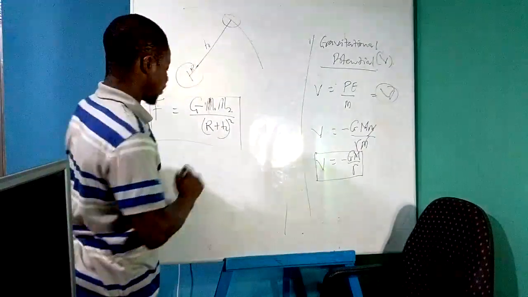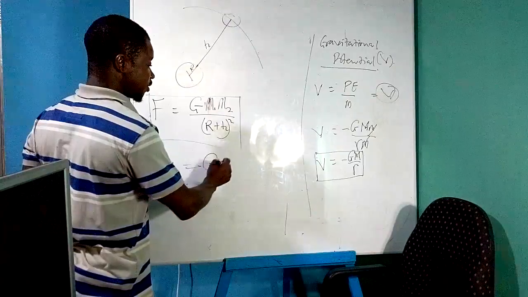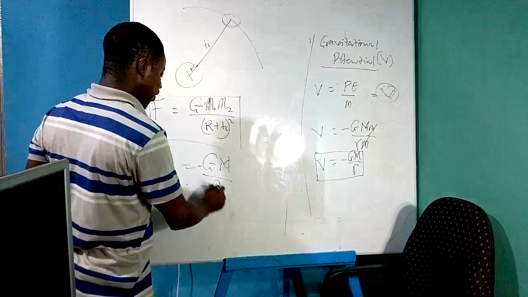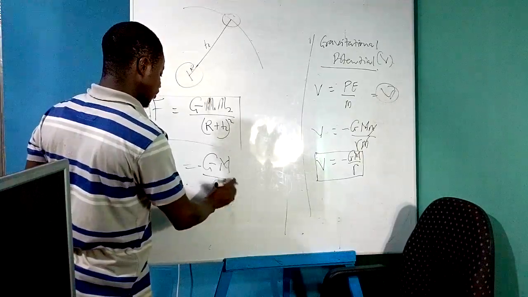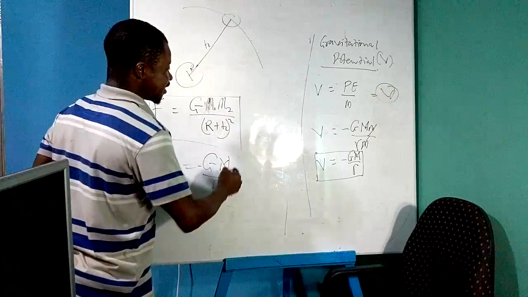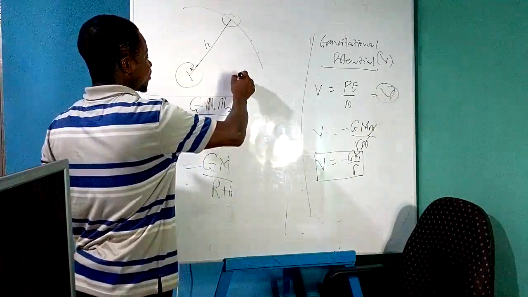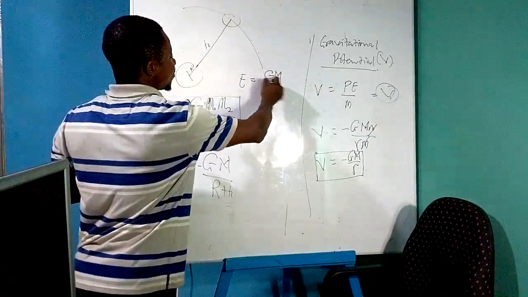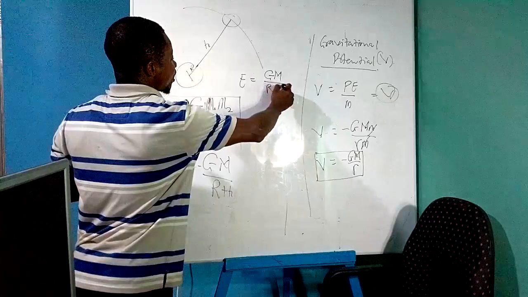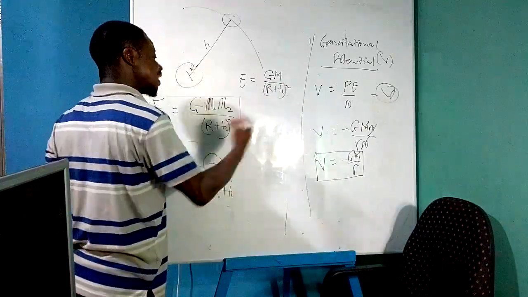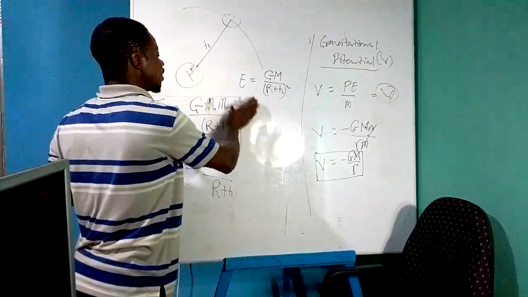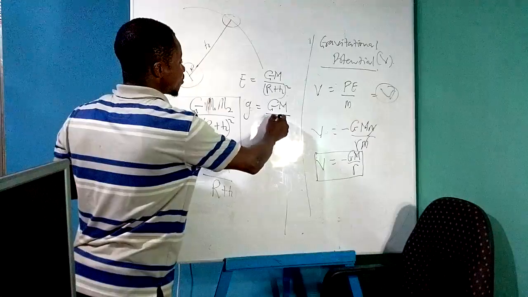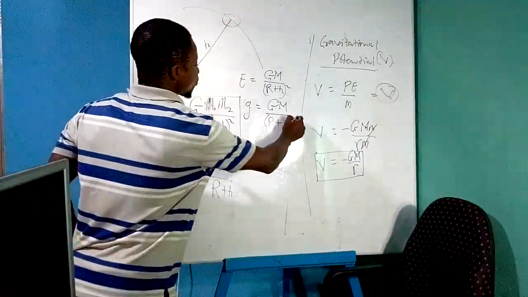So even this formula written here becomes V is equal to G capital M over R plus h. Then the gravitational field intensity E is given by G capital M over R plus h all squared. Then the acceleration due to gravity is also given by small g is equal to G capital M over R plus h all squared.